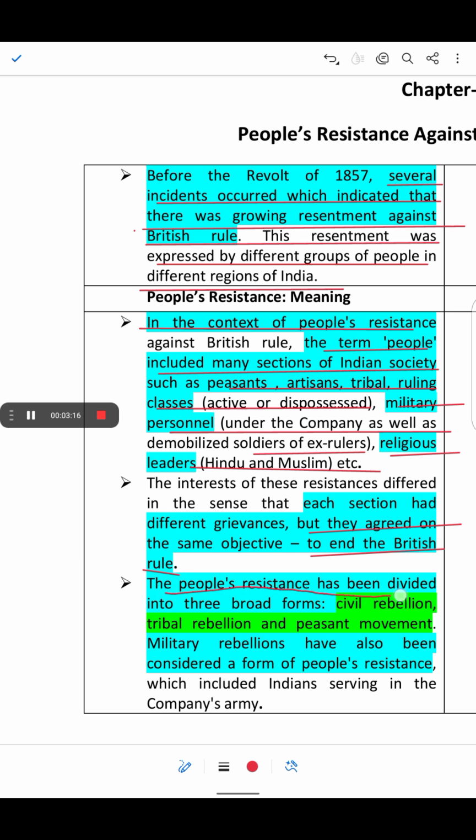The people's resistance has been divided into three broad forms: civil rebellion, tribal rebellion and peasant movement.